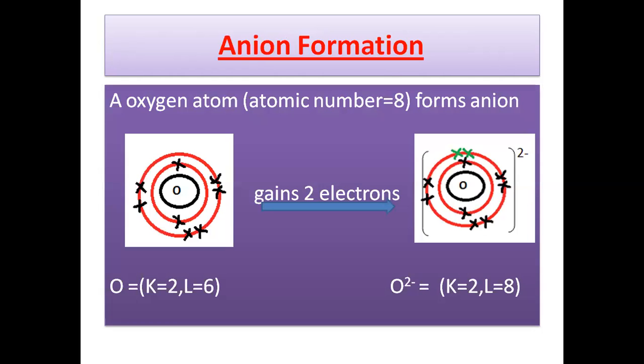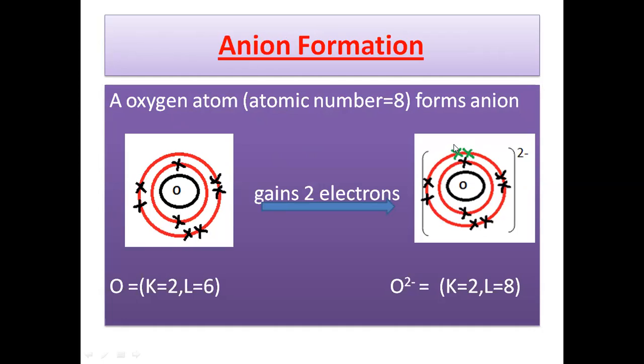Now let's see how anions are formed. If we have an oxygen atom, this oxygen atom has atomic number 8. If we draw the structure of oxygen, oxygen has 2 electrons in the first shell and 6 electrons in the second shell. To follow the octet rule, this oxygen atom needs only 2 electrons. So after gaining 2 electrons, this oxygen atom gets charged 2 minus.